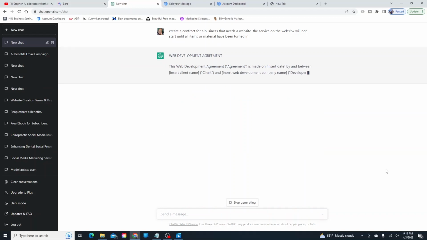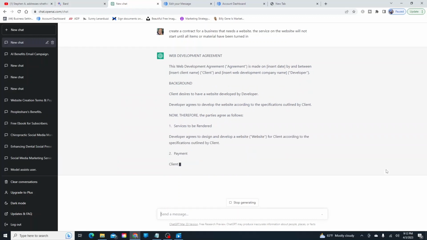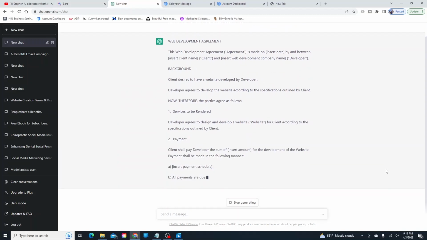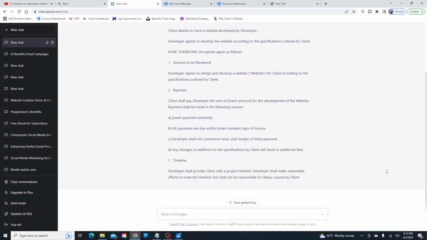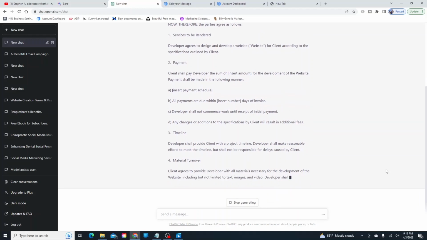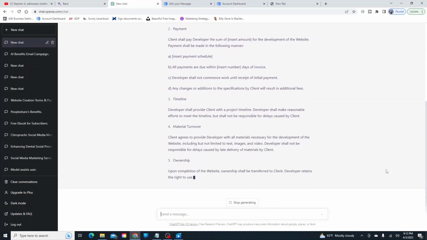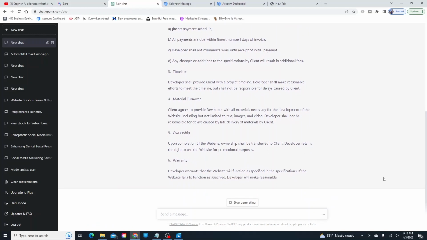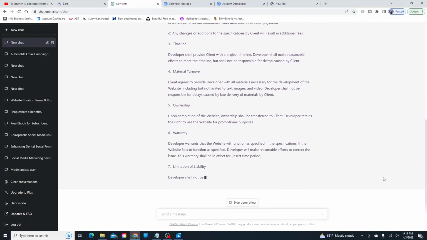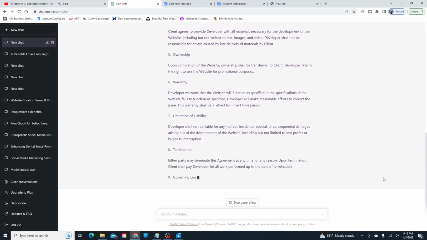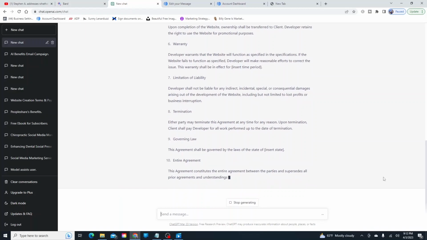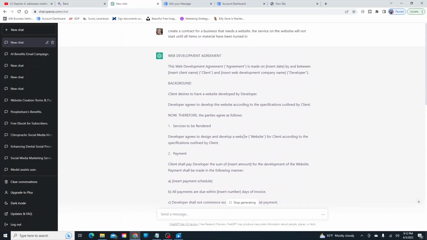Look at that. It's creating the contract on ChatGPT. The thing about ChatGPT is when it actually creates something, you can see the entire thing typing the entire time. But as you look at that, it's like a professional contract. It's giving the timeline, payments. If you just read through it, it's pretty cool. As this is typing, this is taking a bit, so let's go ahead and copy and paste this one.